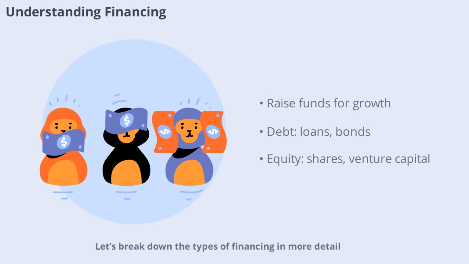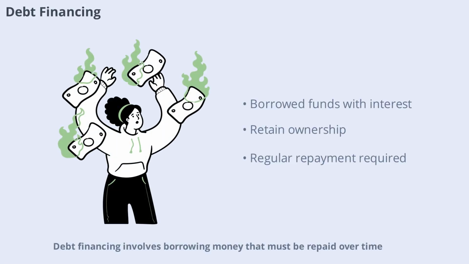Let's break down the types of financing in more detail. Debt financing involves borrowing money that must be repaid over time, usually with interest. Common forms include bank loans and bonds. While debt allows you to retain ownership, it also creates an obligation to make regular payments. Managing debt responsibly is crucial to avoid financial strain and maintain a healthy balance sheet.